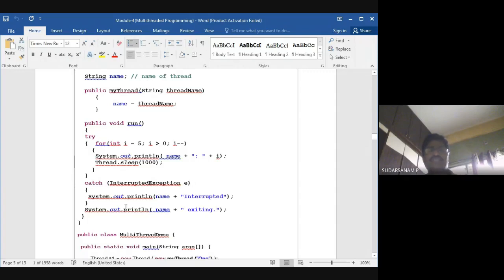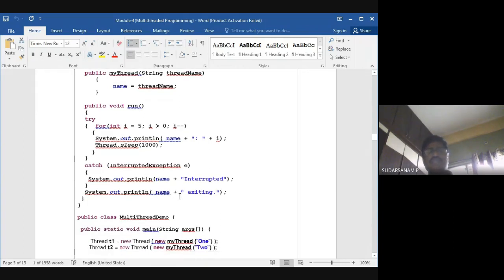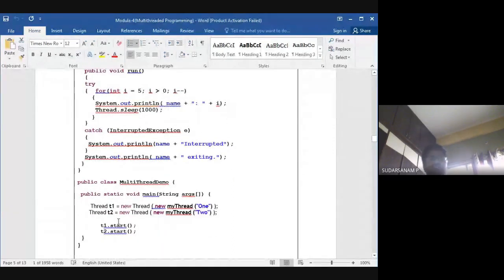Interrupt exception, if System.out.println(name + exception). So which exception is this one? Next is System.out.println, you are coming out of the program. Now how to do this one is nothing but, you see here, two threads have been created.